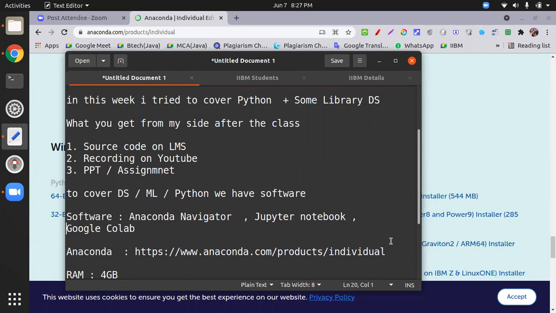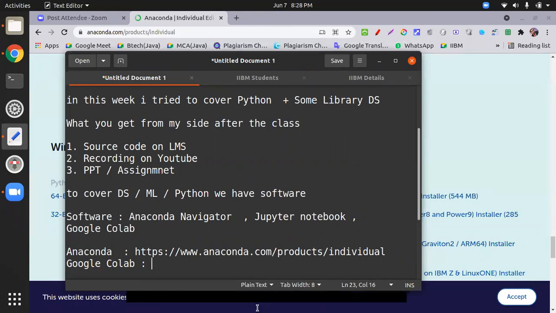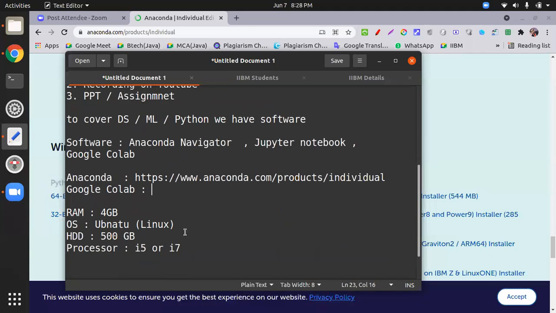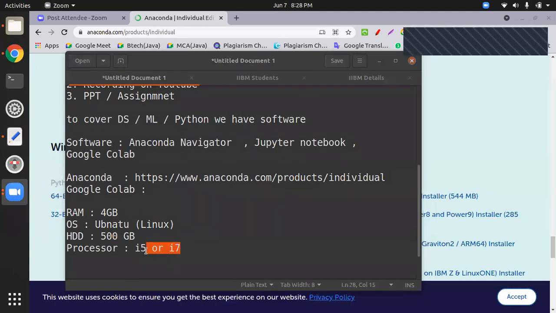This is open source, meaning free of cost, individual cloud based software given by Google to develop machine learning and deep learning models. It's completely free. They give you RAM and hard disk. So you need not have a high configuration system. If you don't have i5 or i7, don't worry, even if you have i3, it will work on Google Colab.